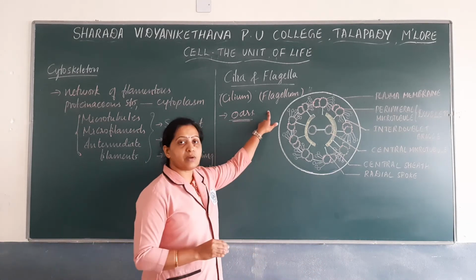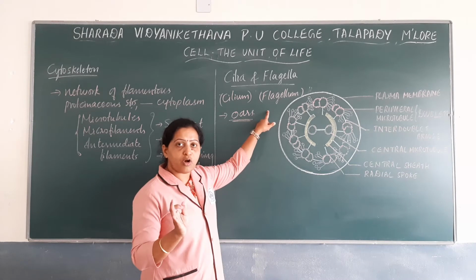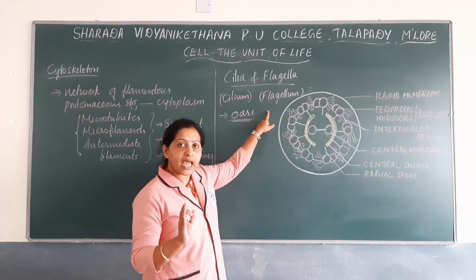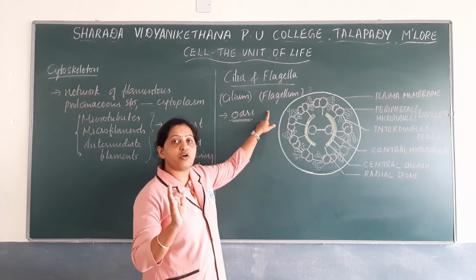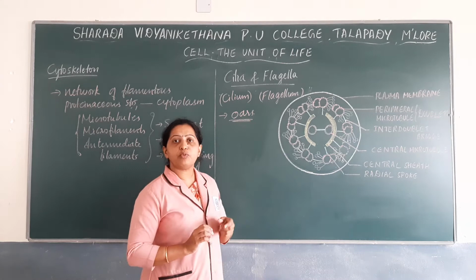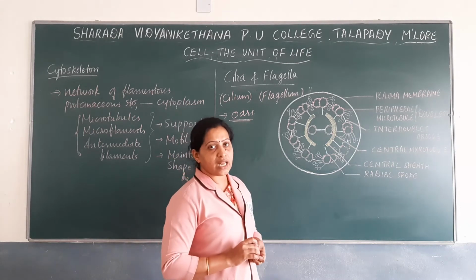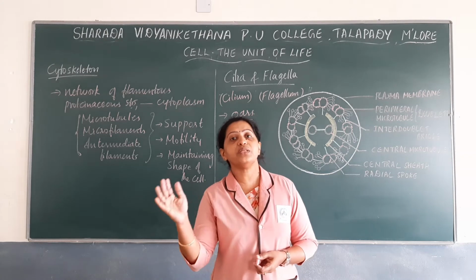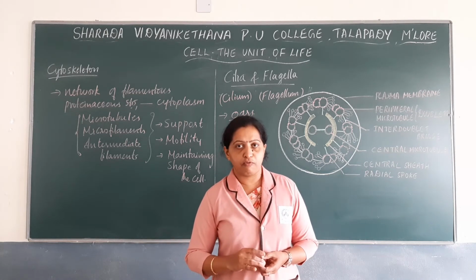Flagella are longer outgrowths formed from the cell membrane. Flagellum is found both in prokaryotic and eukaryotic cells, but the structure of a prokaryotic flagellum is different from the structure of a eukaryotic flagellum.